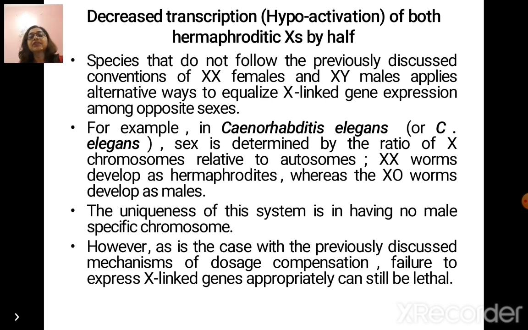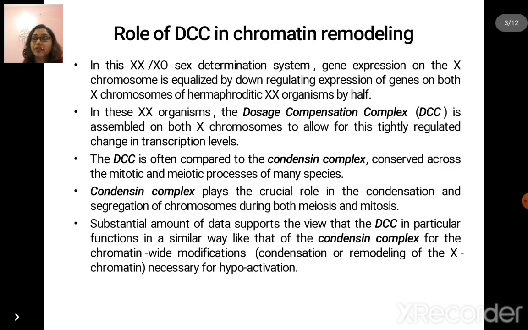For example, in Caenorhabditis elegans or C. elegans, sex is determined by the ratio of X chromosomes relative to autosomes. The XX worms develop as hermaphrodites, whereas the XO worms develop as males. The uniqueness of this system is in having no male-specific chromosomes. However, as is the case with the previously discussed mechanisms of dosage compensation, failure to express X-linked genes appropriately can still be lethal.